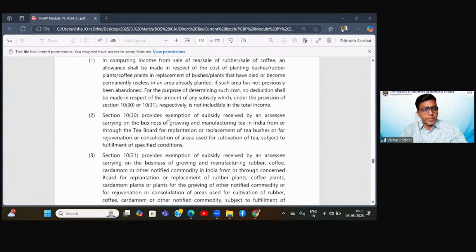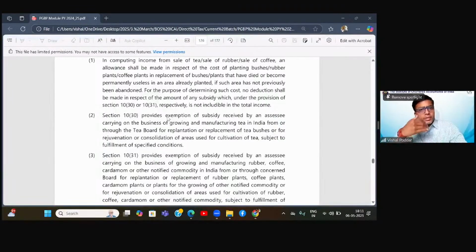Yes, Asta. Tell me. Sir, it means if we have not received the subsidy in regard to that, then we will deduct it? No beta, see, if the subsidy is not received in regard to it, then anyway you do not deduct in accounts. As I just explained, the accounting treatment is, when a particular subsidy, like for example you are given capital subsidy for purchasing a particular asset, then what does account say? You show that particular subsidy as a reduction from the cost of asset, so effectively the depreciation reduces.